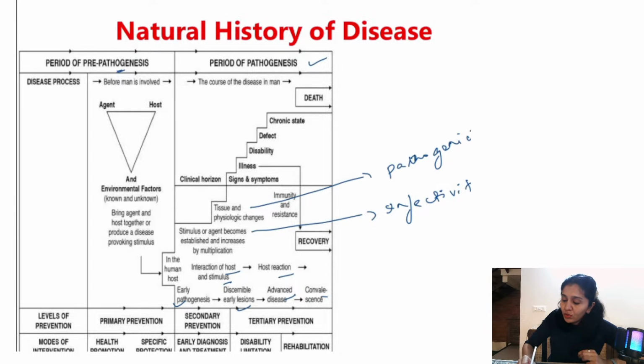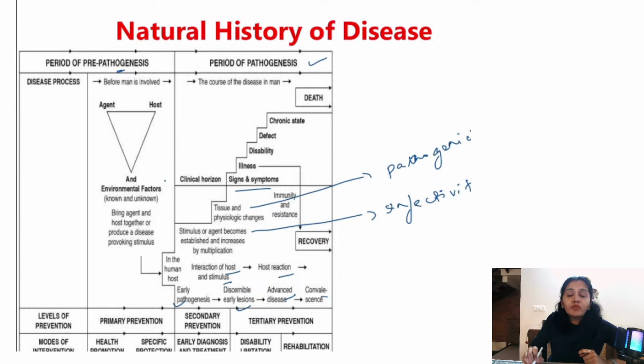One more thing you can see here is the clinical horizon, which coincides with development of signs and symptoms. And after that there is illness, disability, defect, chronic state and death. These are the different outcomes. Any disease will take 3 to 4 different outcomes. What are those? Disability, it can lead to defect, or they can recover, right? Or there can be death. So these are the different outcomes. In one of the exams, I had given you this diagram and they asked you to identify what the clinical horizon is coinciding with. So your answer should be development of signs and symptoms.